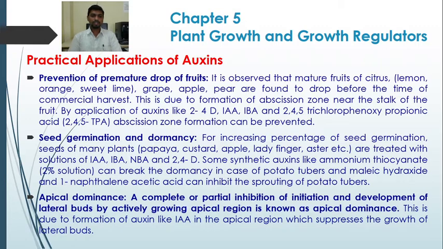This is due to the formation of auxin like indole acetic acid in the apical region, which suppresses the growth of lateral buds. So due to apical dominance, the auxins inhibit the initiation and development of the lateral buds, due to which the branching is reduced in the plant. Auxin synthesis leads to an increase in the height of the plant because auxins are produced in the apical region of the plant and inhibit the initiation and development of the lateral buds. So this phenomenon is called apical dominance.